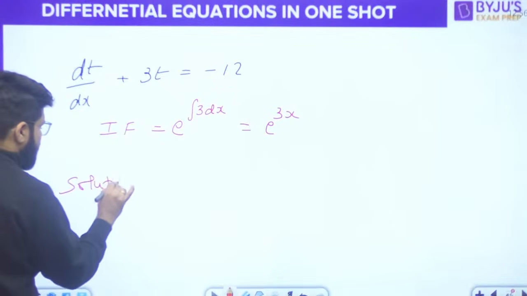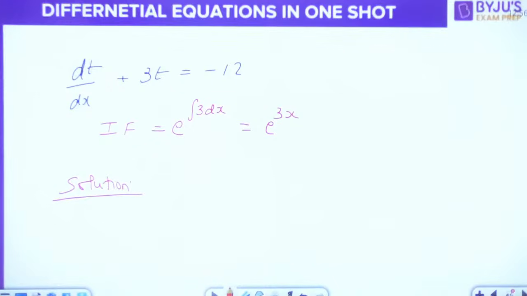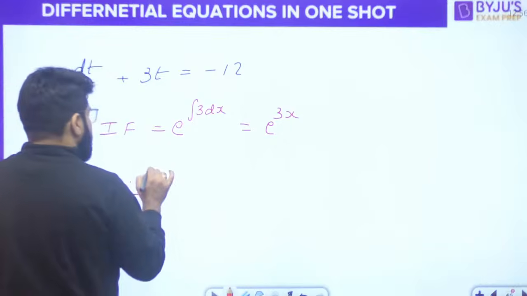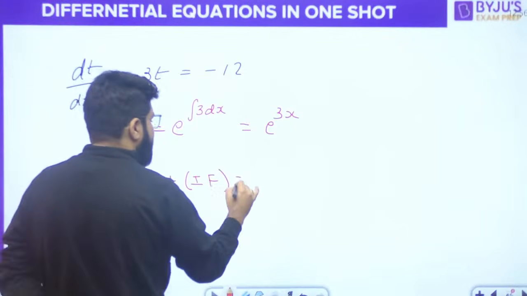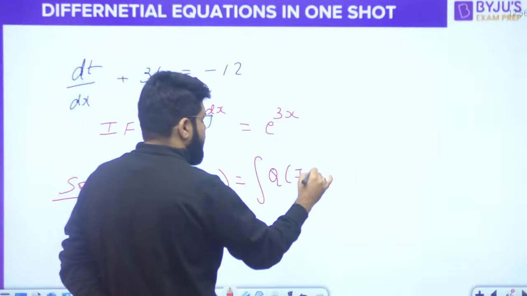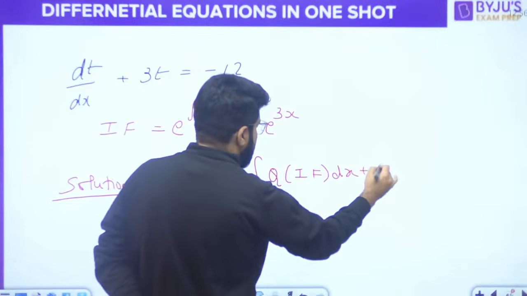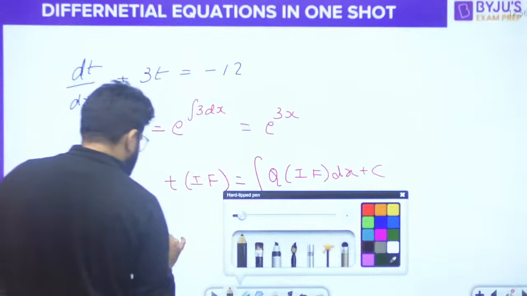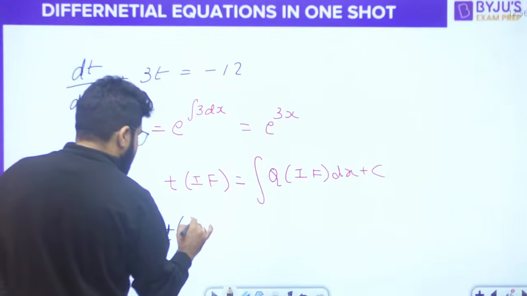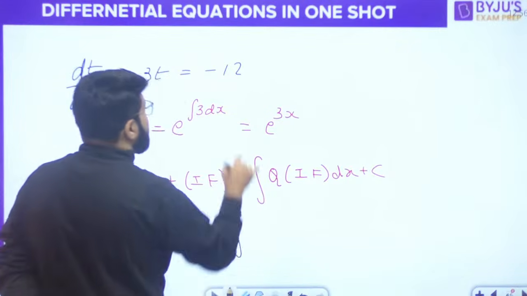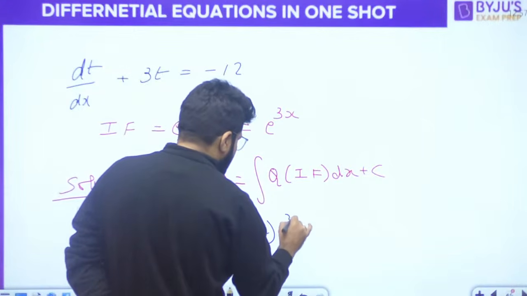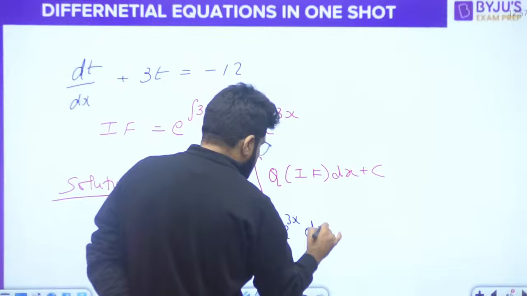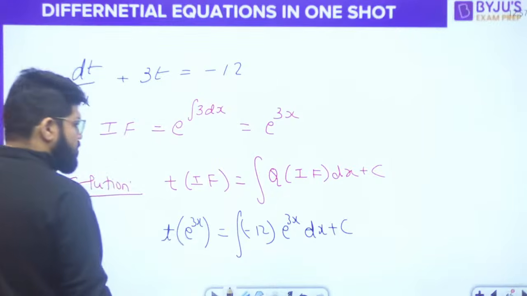Then we will talk about the solution. What should be the solution here? Quickly everybody. y will not come in the solution. First write down t into integrating factor is integral q into integrating factor dx plus c. So what is the integrating factor? e power 3x is equal to integral of q. q here is minus 12, into integrating factor e power 3x dx plus c. Okay, solve this up quickly.